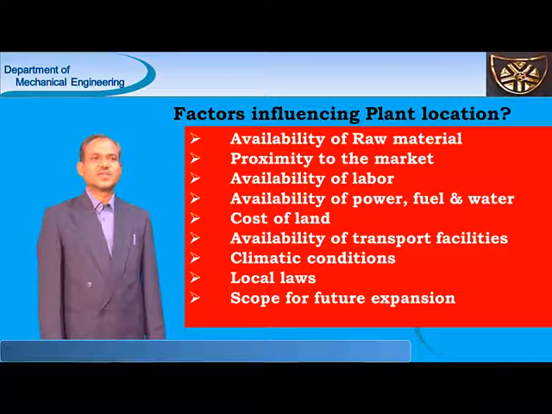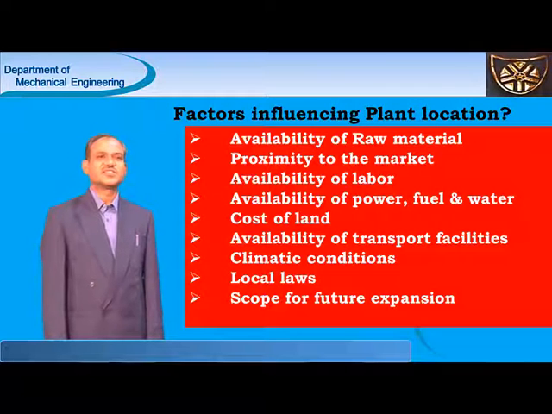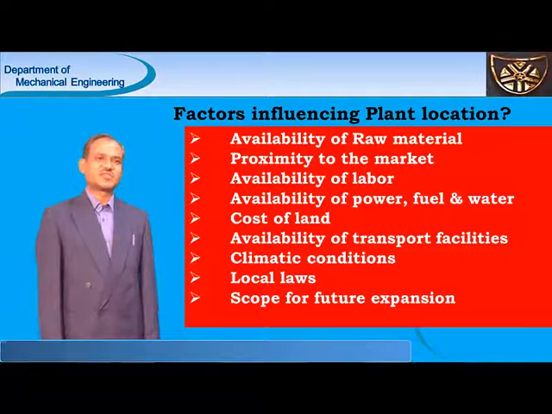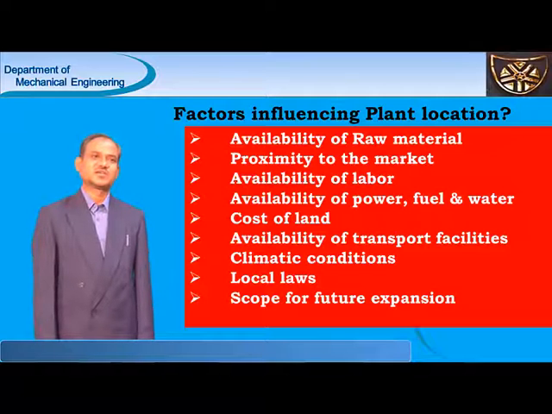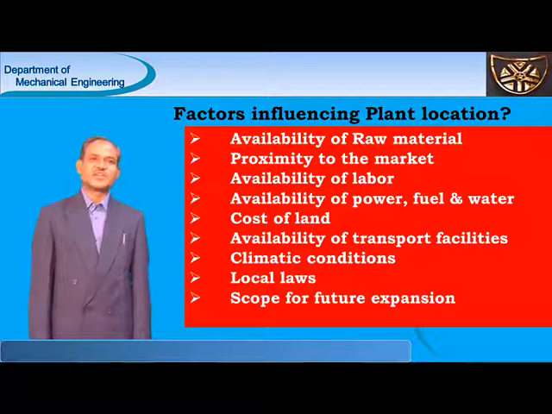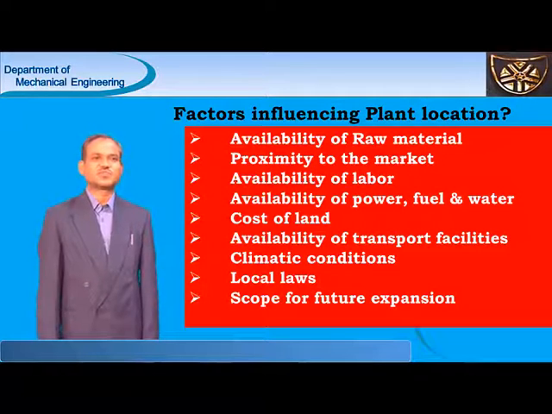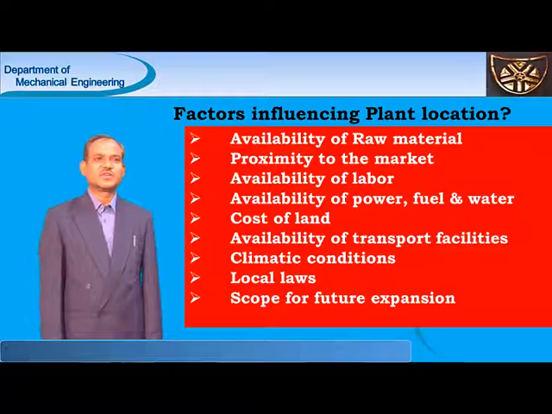And if any management wants to improve the products from time to time, then there is scope for future expansion of the existing plant. So with that aspect, it requires more area of land before establishing a factory in a particular region.